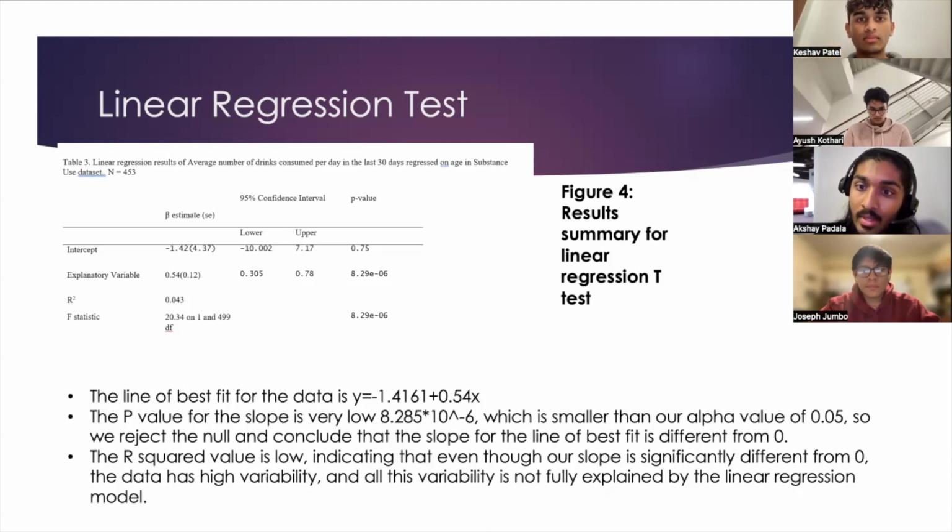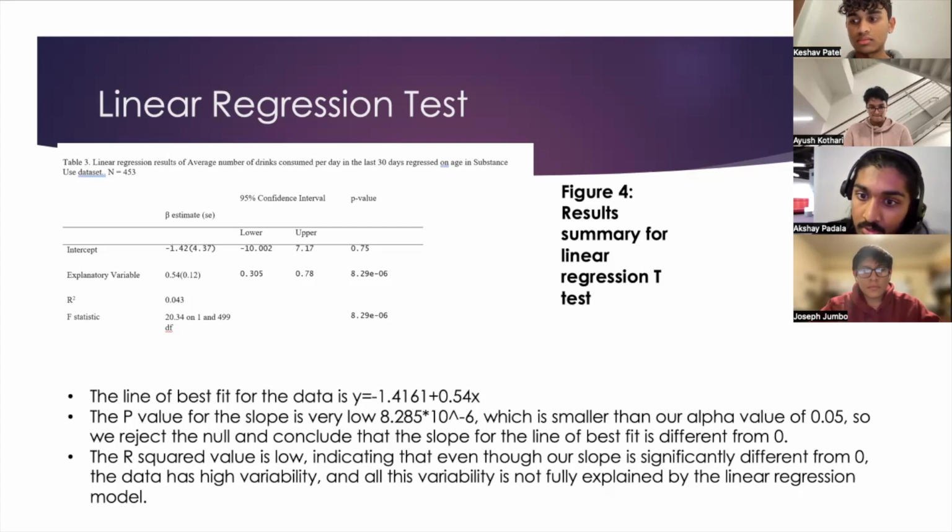We can mostly ignore the confidence interval and p-value for the intercept, but what's important to us, given our alternative and null hypothesis, is the confidence interval and p-value for the slope. So we can see that the line of best fit for the data is negative 1.4161 plus 0.54x, indicating that for every increase of 1 in age, we're seeing an increase of 0.54 average numbers of drinks per day.